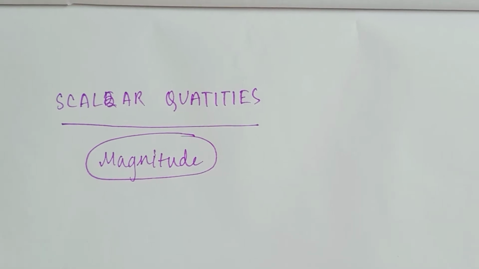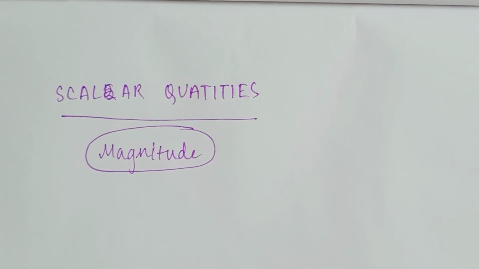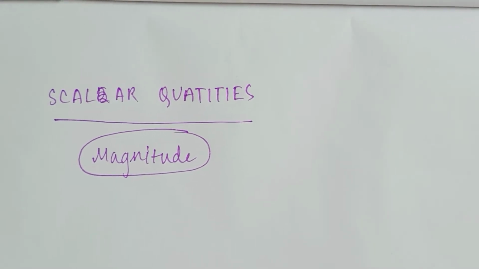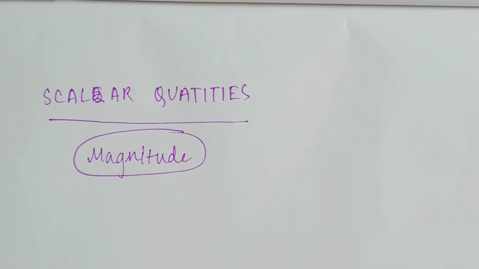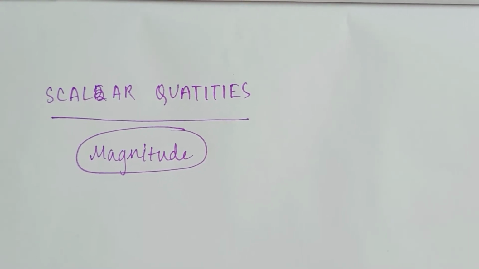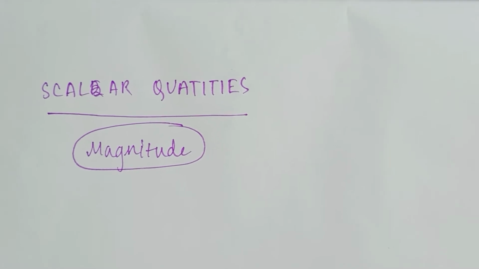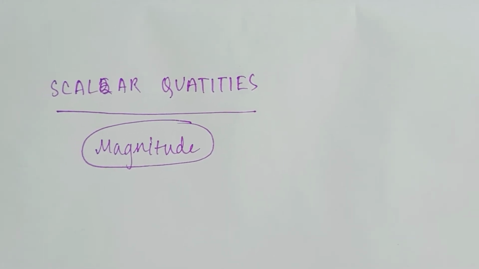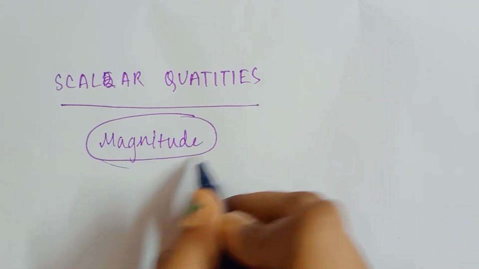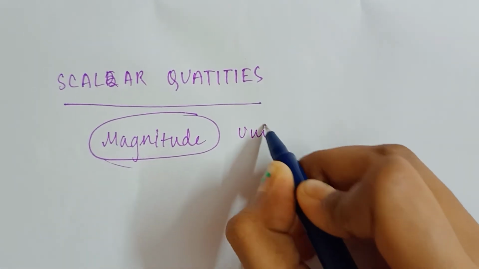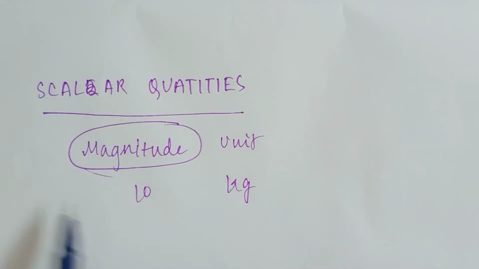I have gone to a shopping mall and I tell the shopkeeper, give me 10 kgs of oranges. I will not tell him give me 10 kg of oranges towards the south. This makes no sense. That means we only have a magnitude, 10, and the unit is kg. That means it's a scalar quantity.